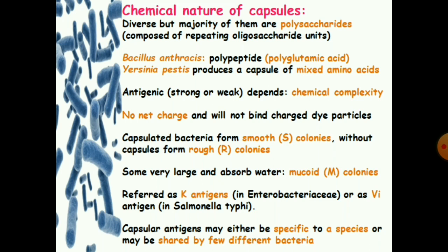Capsulated bacteria form smooth colonies. Non-capsulated bacteria form rough colonies. Some capsules are very large and absorb water, which forms mucoid colonies. The capsule is sometimes referred to as the K antigen in Enterobacteriaceae, and as the Vi antigen in Salmonella typhi. Capsular antigen may be species specific or may be shared by a few different bacteria.